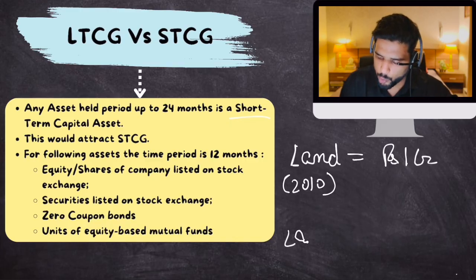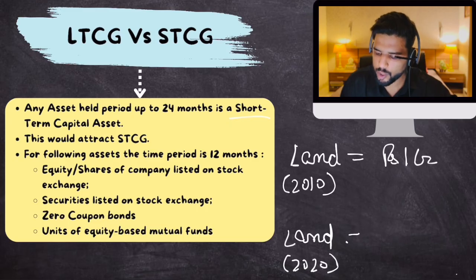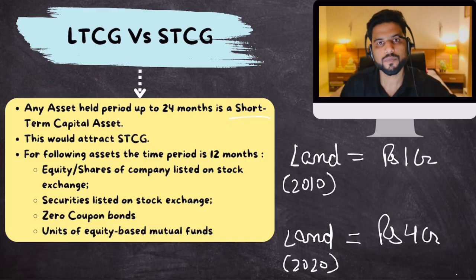In 2020, you found out that this piece of land is now worth 4 crores. So you decide to sell this piece of land at 4 crores.